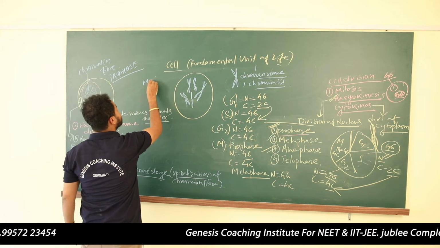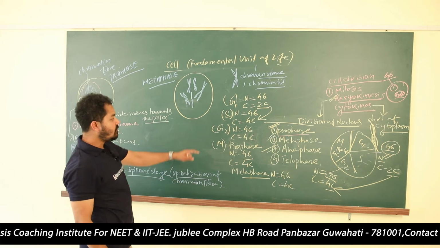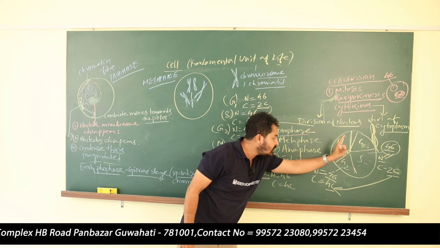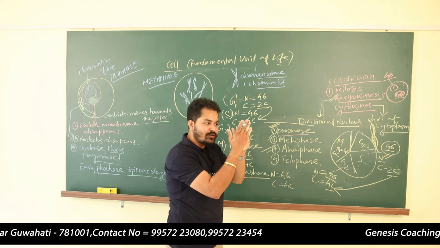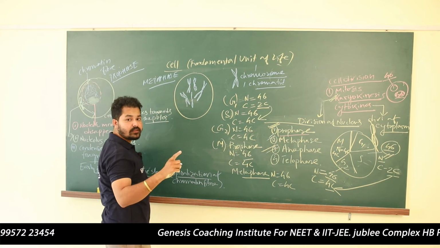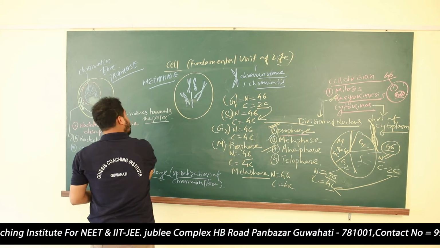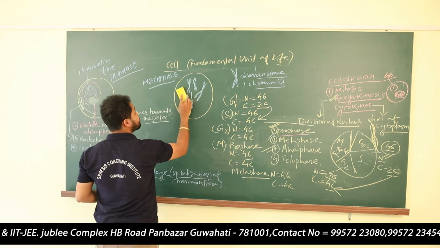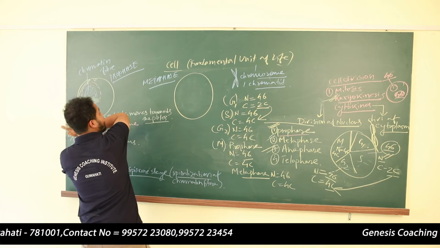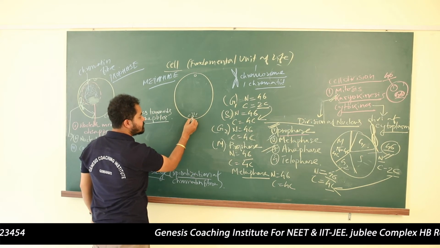We are now discussing metaphase. This is the metaphase. In metaphase, you see, there are two chromatids. How? This cell has undergone S phase, and in the S phase the one chromatid has formed another chromatid because the content of DNA has increased. So these are the two chromatids. Chromosome is one only. Now they are loitering here and there in the M phase. I hope you have understood what will happen in the M phase. These two centrioles, in the prophase, we came to know that they are moving towards the poles. So these are the centrioles. It will form these fibers. This is known as the astral fibers.